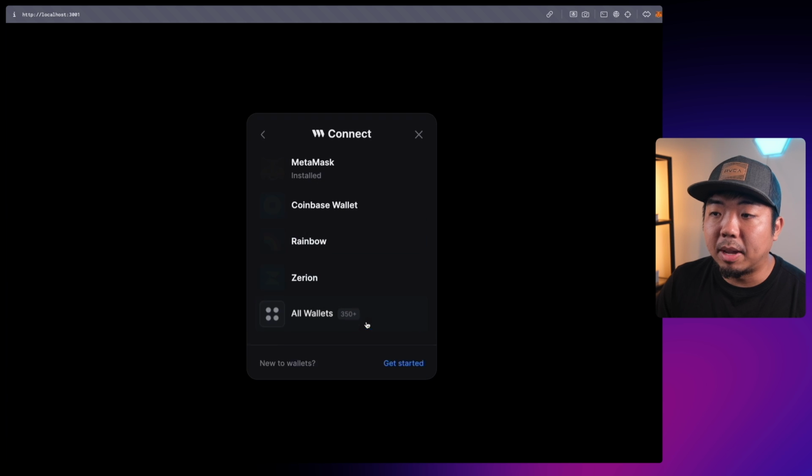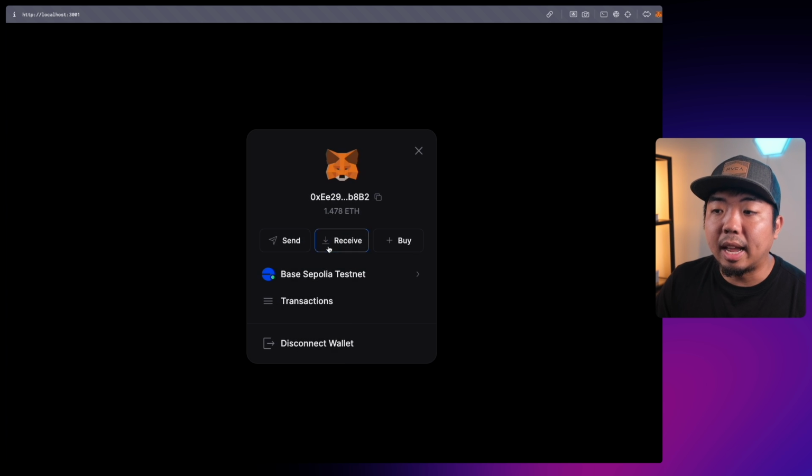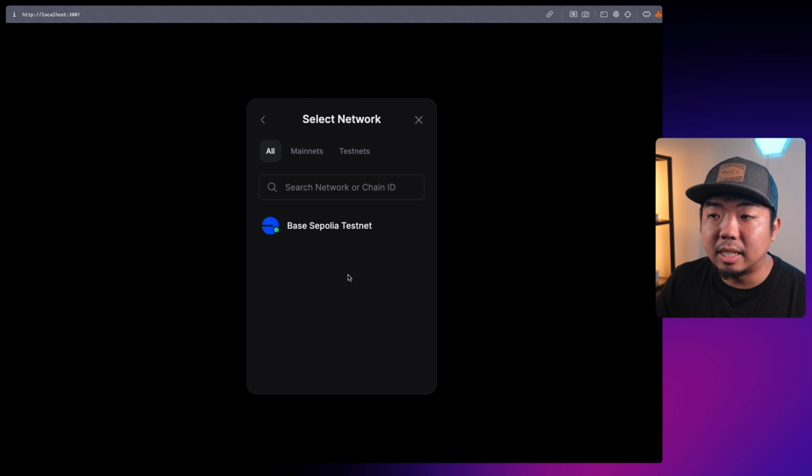So if I connect a MetaMask wallet here, you can see we have a MetaMask wallet now connected. My wallet address, my balance, we're connected to Sepolia testnet. That's the only chain that this application is supporting, so we're not going to show anything else.